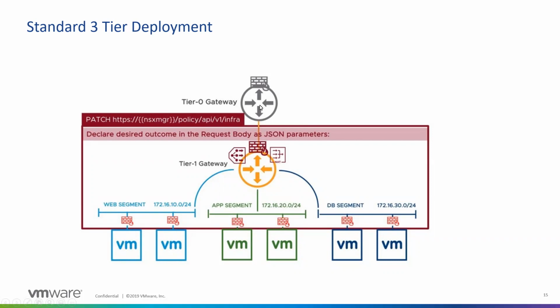And the tier 0 router is the one which connects you to the outside world, or you can call it the provider router, the one connected to the internet service provider. And then there are different segments or logical switches which have different NIC ports, and the VMs are connected to those logical switches. And since we have a distributed firewall, there's a firewall running at each and every NIC. So there's a lot of configuration in this standard 3-tier, right?